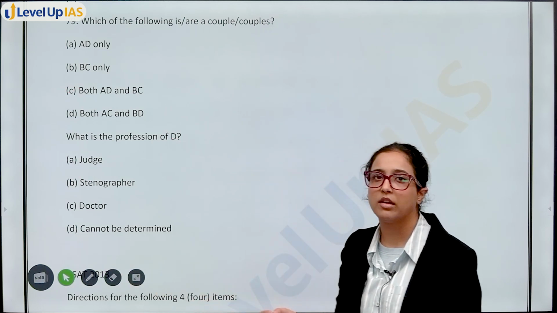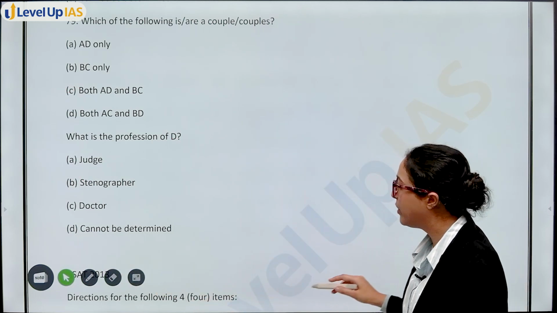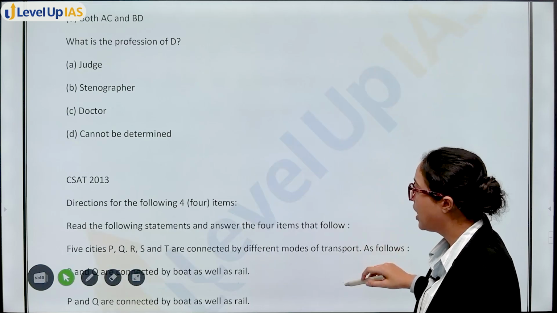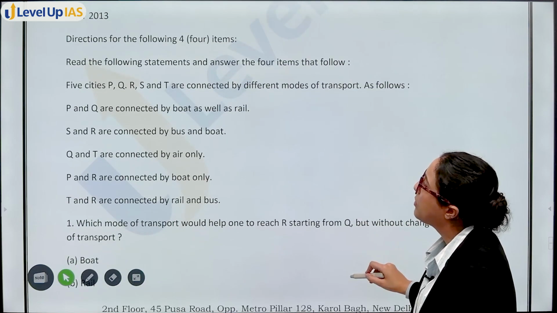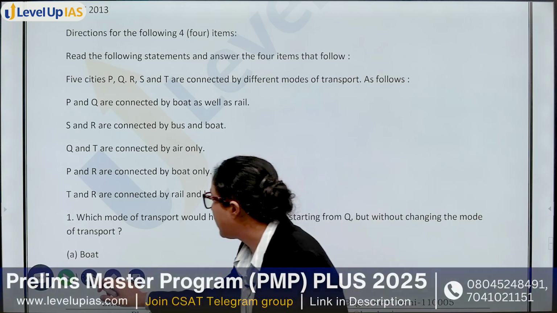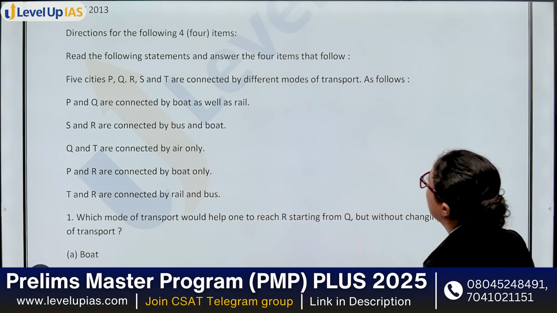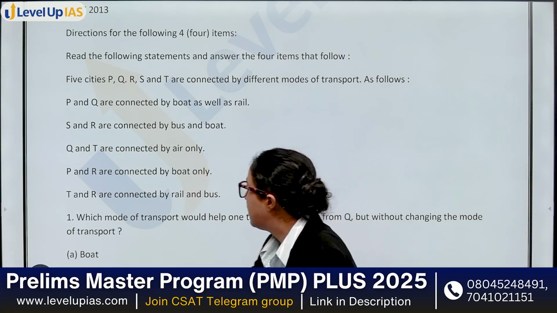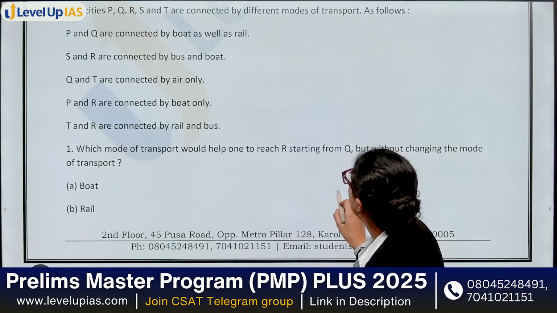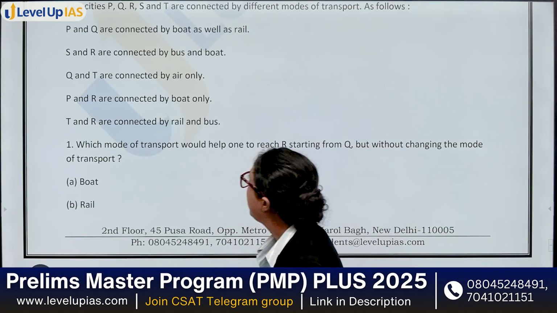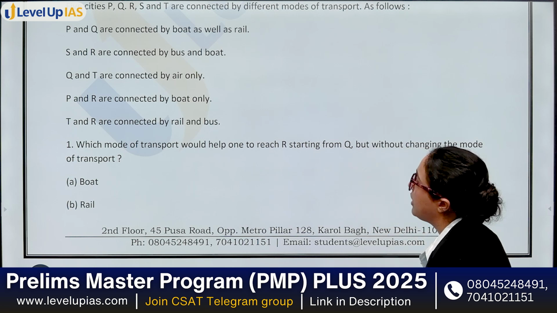This also had a bit of blood relation and arrangement along with it. Next you have, okay, we are starting with the last part, that is of CSAT 2013. In this question you have 5 cities P, Q, R, S, T connected by different modes of transport as follows. P, Q connected by boat as well as rail.